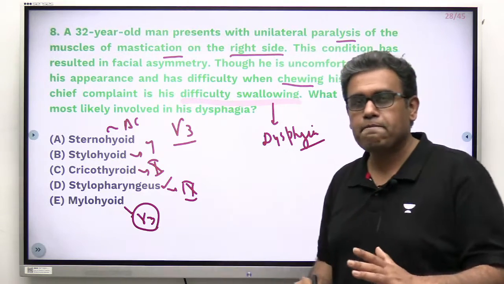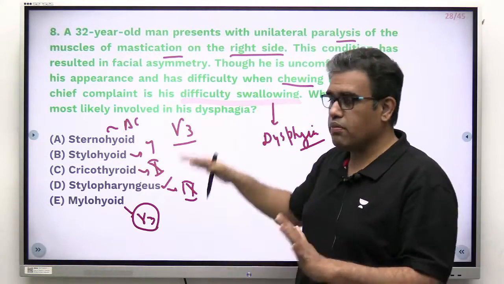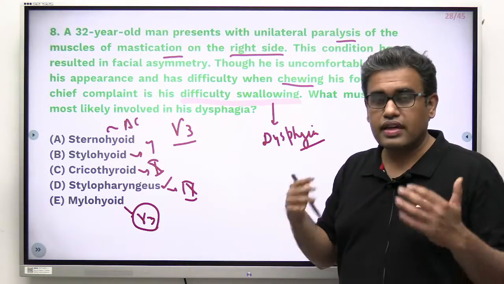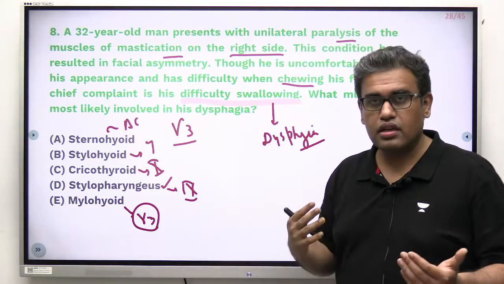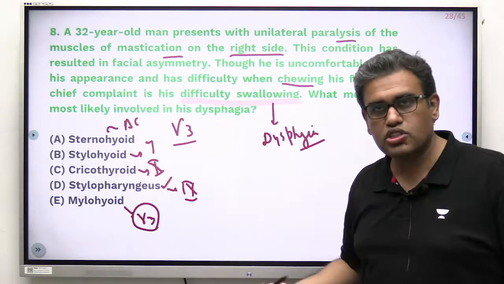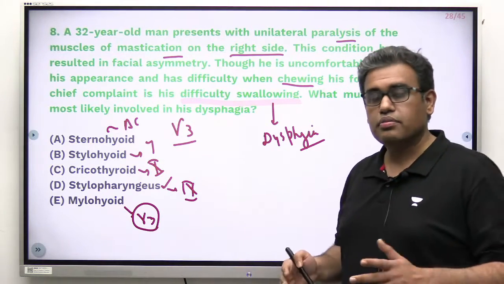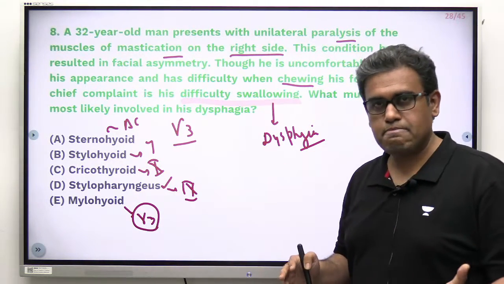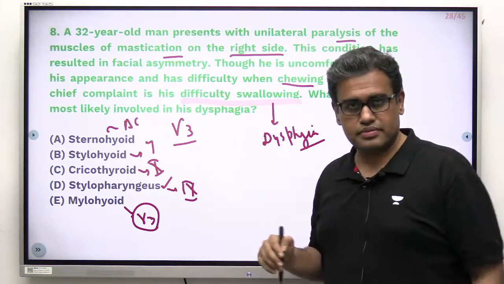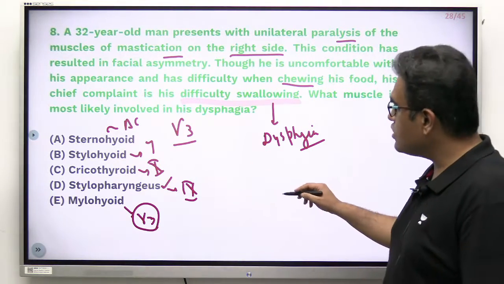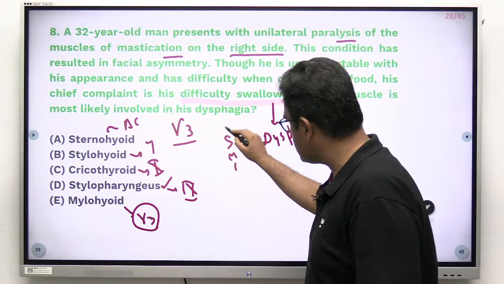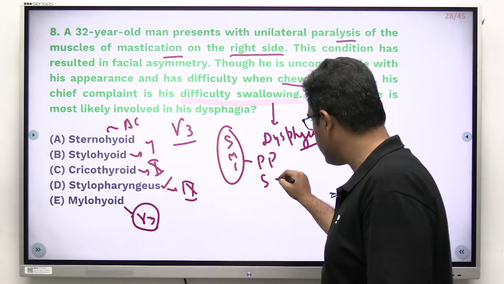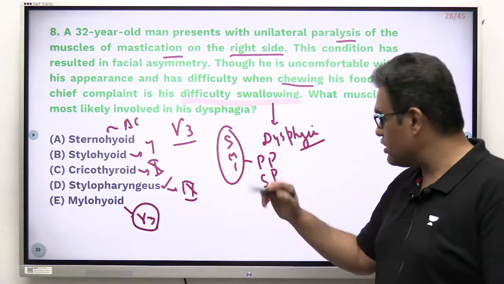Yes or no? If there was a ninth nerve problem, supposedly, then the problem would have been different. Gag reflex problem, aspiration problem, tongue sensory, posterior part of the tongue sensory issues, taste issues over there. Problems would have been different. Yes or no? But here the problem is difficulty swallowing. And just tell me, if you look at the whole pharynx, pharynx has a lot of constrictors, the superior, the middle, the inferior, these form the bulk of the pharynx. Then you have small muscles like palatopharyngeus, stylopharyngeus, salpingopharyngeus. Out of them, one is stylopharyngeus.